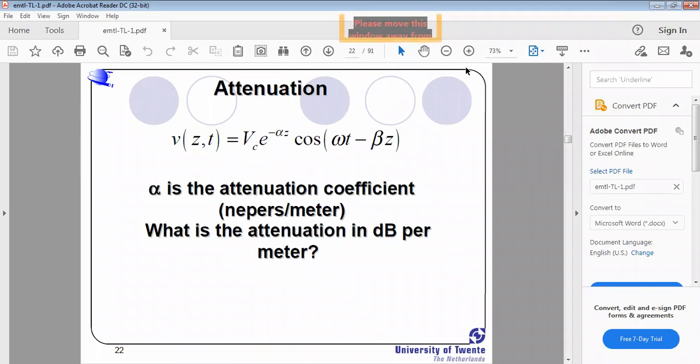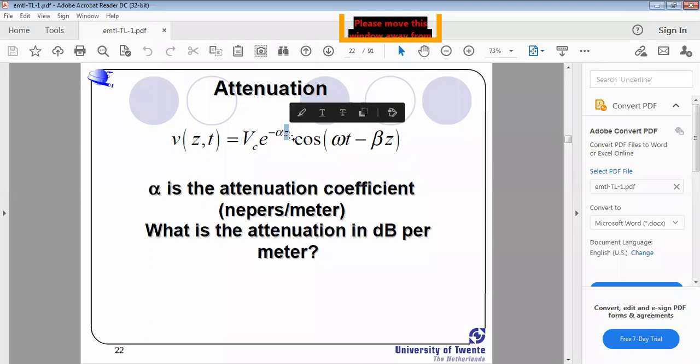See here, and this is attenuation. What is meant by attenuation? Attenuation means resistance. Because of that resistance, signal strength decreases. But does the signal strength decrease abruptly, suddenly, or gradually? The signal strength always decreases gradually, or exponentially. That's the attenuation representation. V of z comma t equals Vc into cos of omega t minus beta z is the waveform. But the signal strength decreases exponentially, that's why e power minus alpha z.